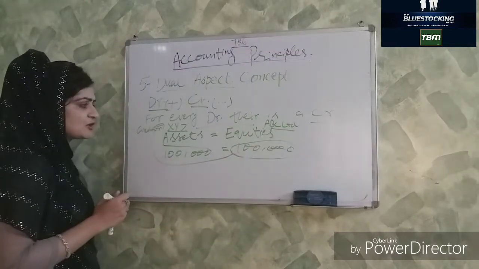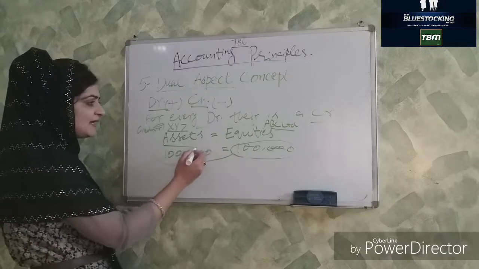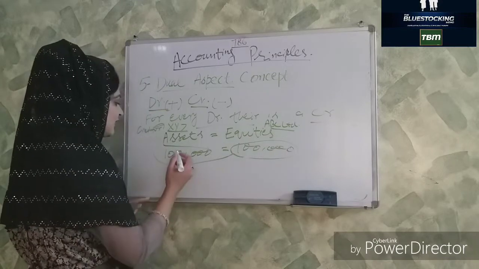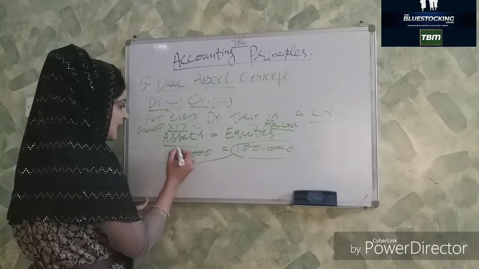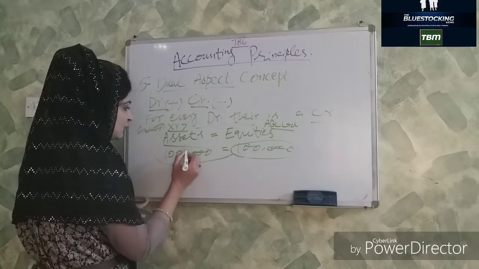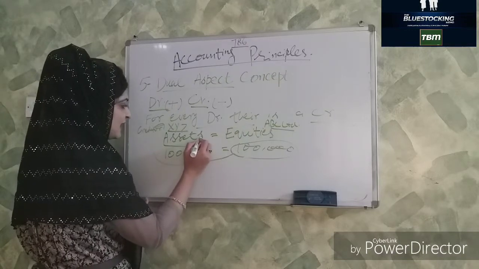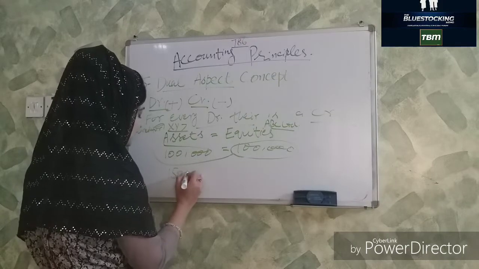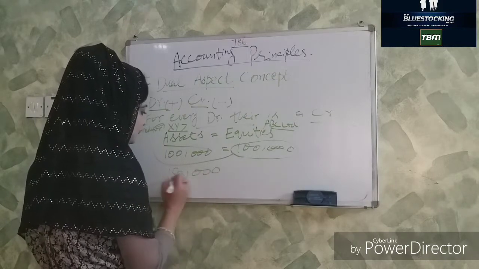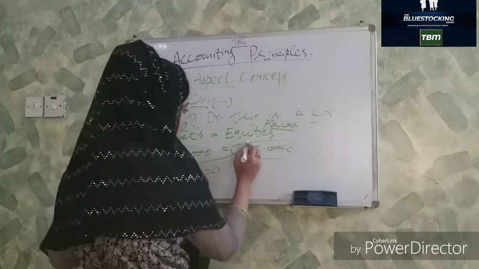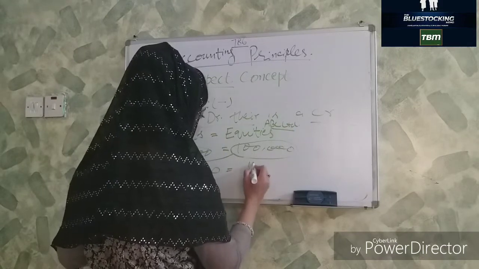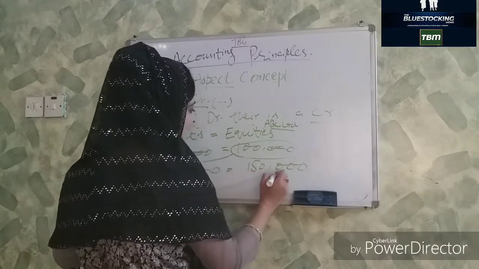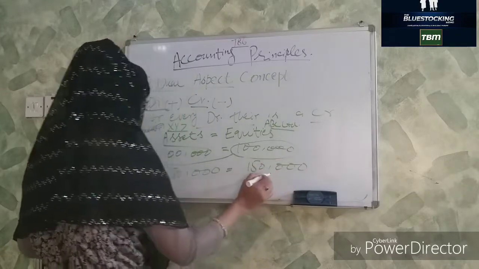And at any point of time, this accounting equation, like assets should always be equal to equities in the business. For example, if I say that he deposits in his bank account rupees 50,000, so this amount will be 150,000 rupees in that case, and this amount would also be 150,000 rupees.